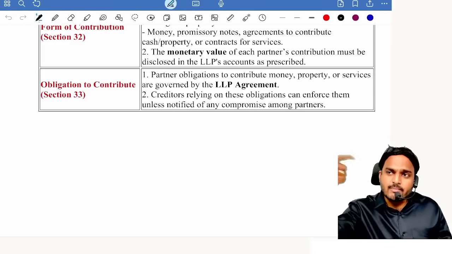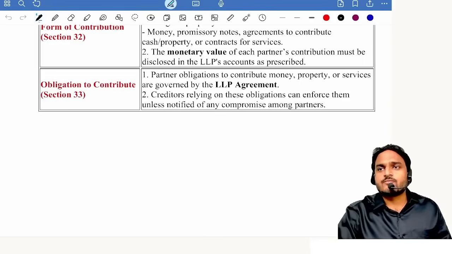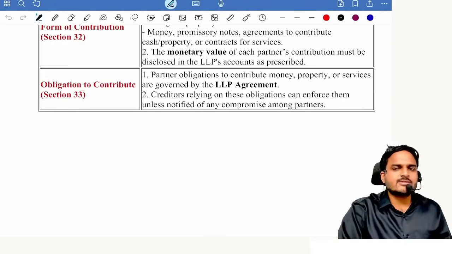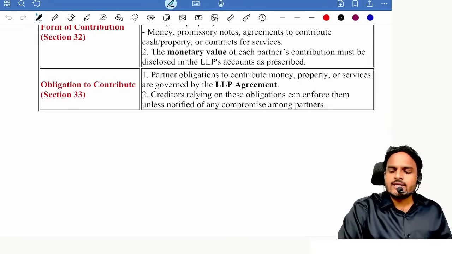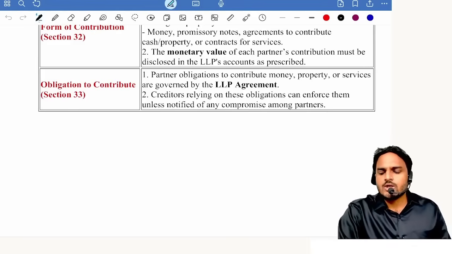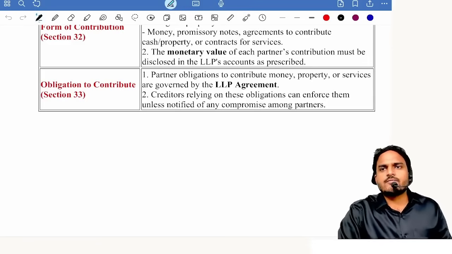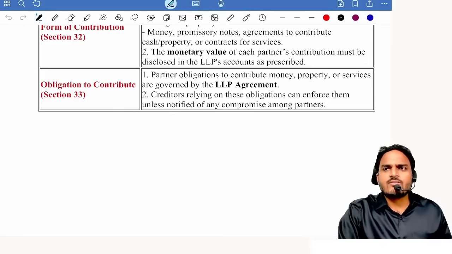Suppose with my consent they entered into the compromise. Then I can't do anything, because I gave permission to them. Okay, you make it 0 and I'm also reducing the debt from 6 lakhs to 4 lakhs. I won't recover the complete 6 lakhs, I can recover only 4 lakhs. But normally a creditor will not give consent to the compromise.